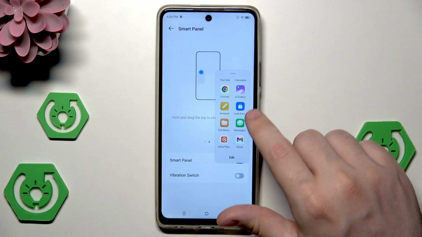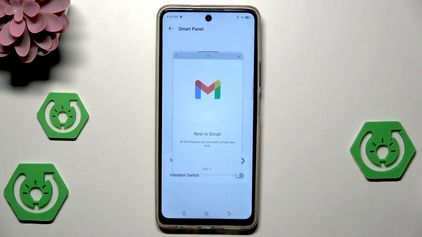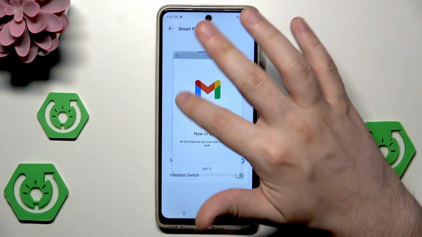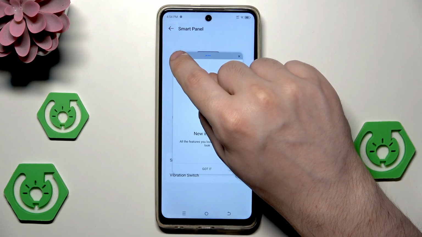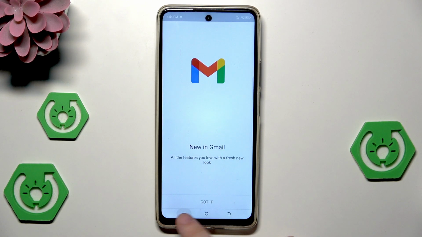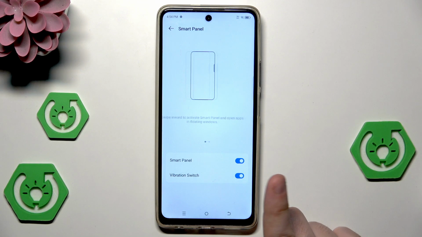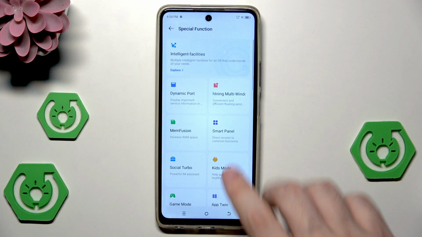So now, for example, I'll click on Gmail, and it's still open in the floating window. If you want to go into the full screen, click right in here, just like that. It's pretty easy. Okay, you can also turn on the vibration switch, but it's up to you. I'll leave it just like it is now.